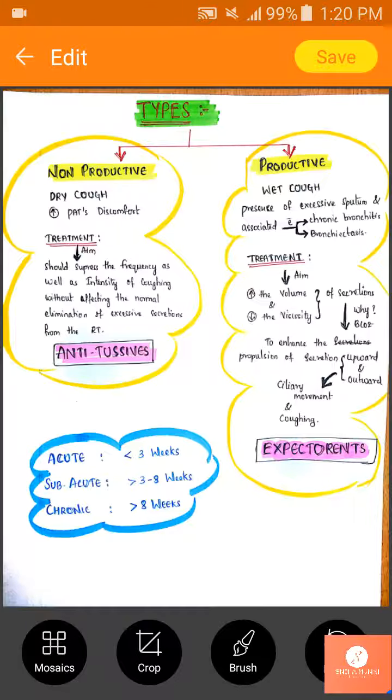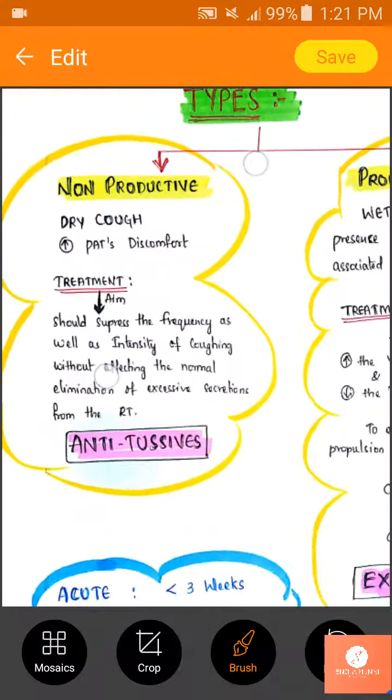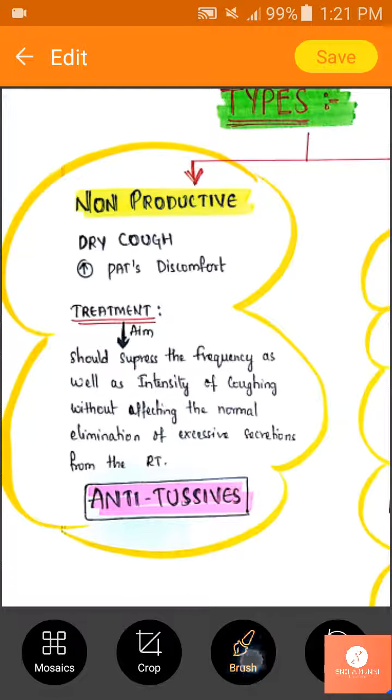Yes, guys, today in this session, I'm going to explain to you about types of cough. Here we have two types of cough, that is non-productive and productive cough. You can see cough is of so many types, but mainly it is explained as non-productive and productive cough. Okay, first we'll see about this non-productive cough. Non-productive cough is also called dry cough.